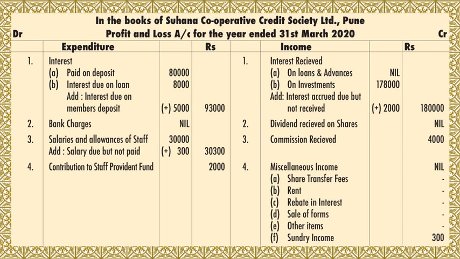Now second, as per the format, comes bank charges. You have to see in the trial balance if bank charges are given or not. Since it is not given, you will write it as nil.